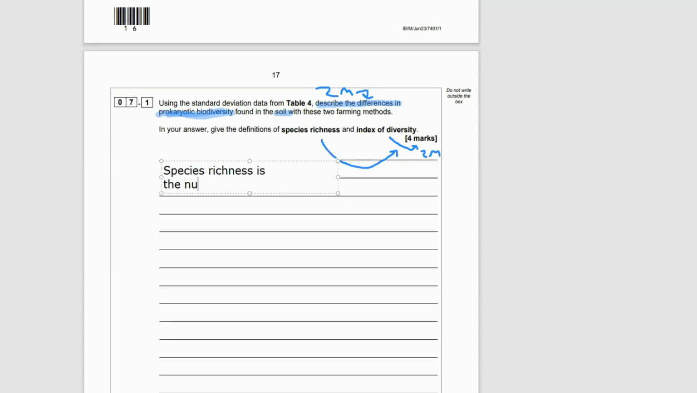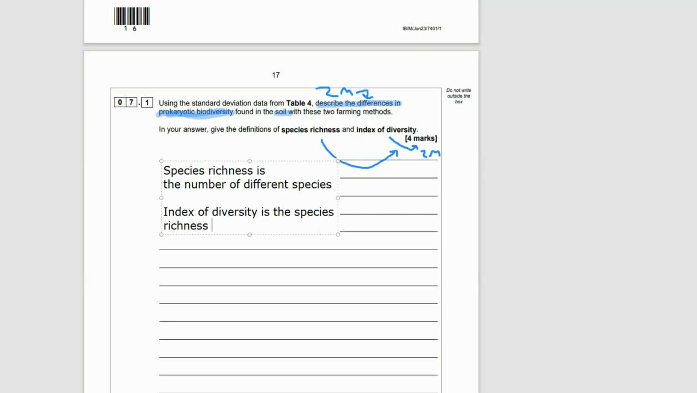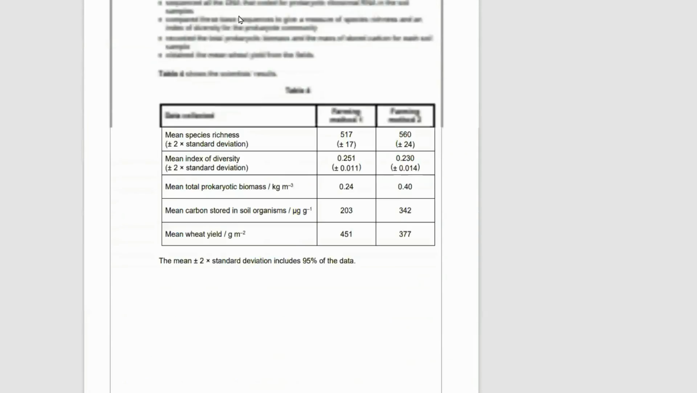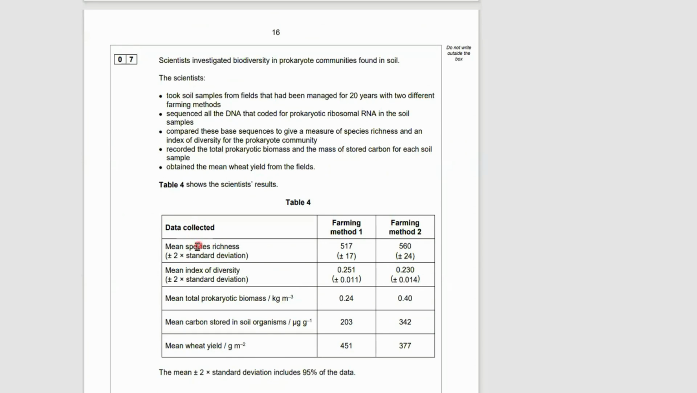So essentially, you're looking at basically just define species richness, which is the number of different species within a habitat or an area, right? Is the number of different species. And the index of diversity is essentially the species richness, so the number of different species, along with the species evenness, which is the relative abundance of each species. And so index of diversity, of course, is that calculation we do where we take into account abundance and evenness. Anyway, that's going to get you 2 of the marks.